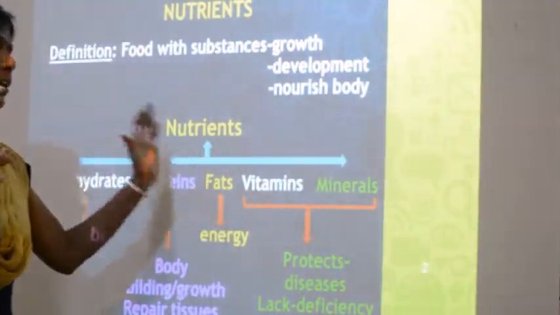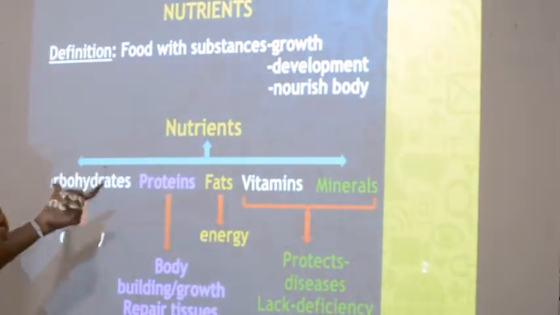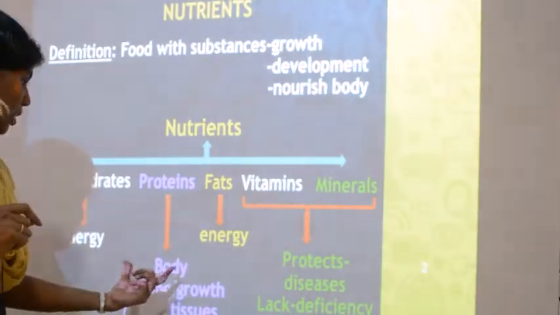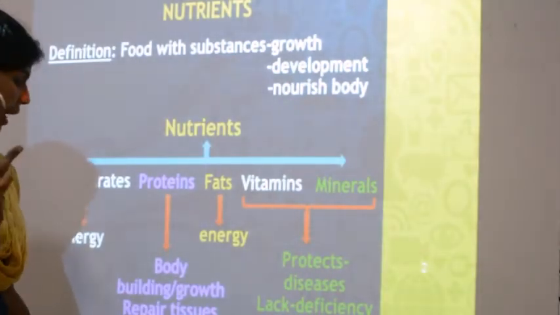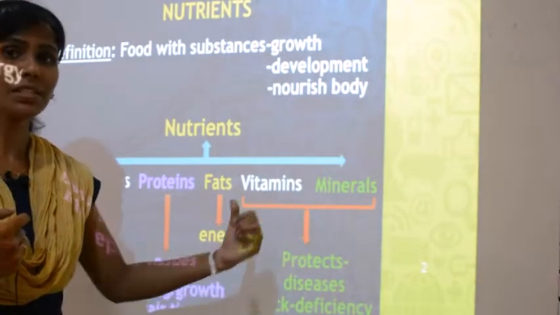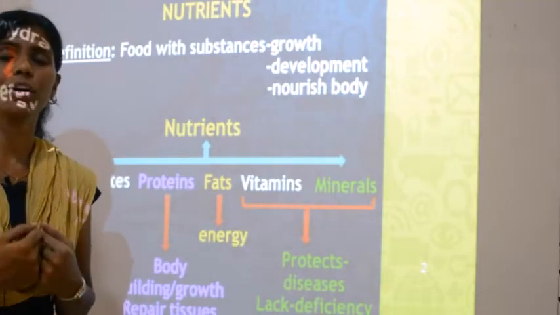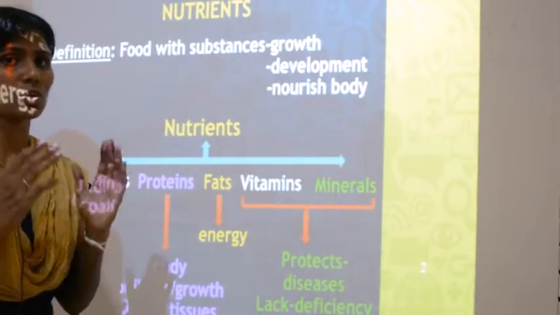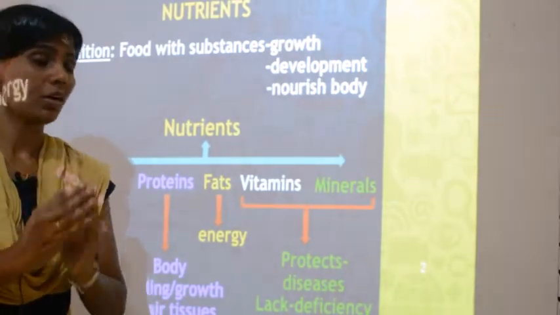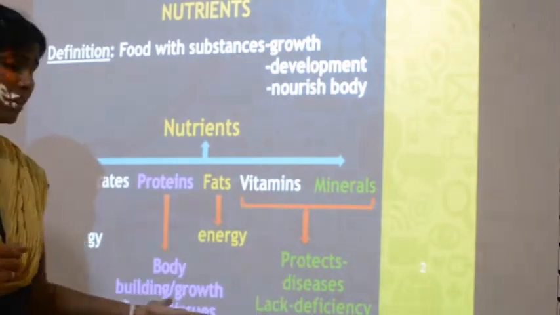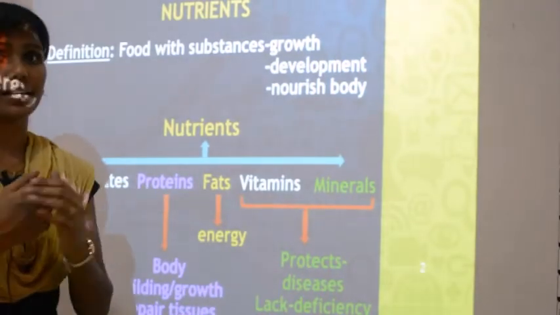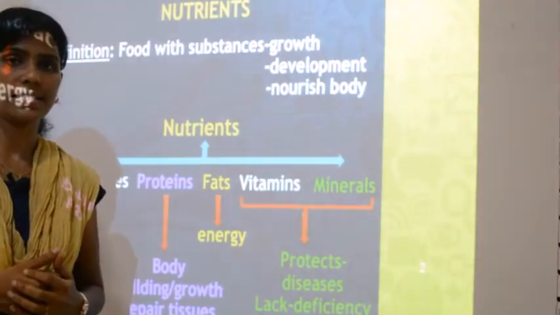Okay, so these are the 5 types of nutrients. Carbohydrates and fats give you energy, proteins build your body and repair the tissues, and vitamins and minerals protect your body from diseases. So for a healthy human, all these nutrients are essential to stay healthy.